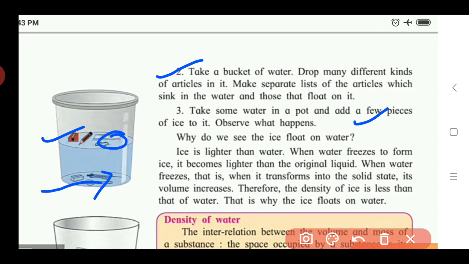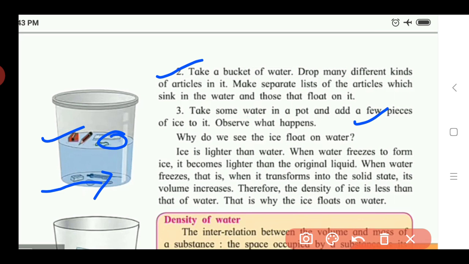So why does this happen? Why do we see the ice float on the water? This is because the ice is lighter than water. Lighter means the density of ice, the mass of this ice, becomes lighter than the water. And due to this, when water freezes to form ice, it becomes lighter than the original liquid.